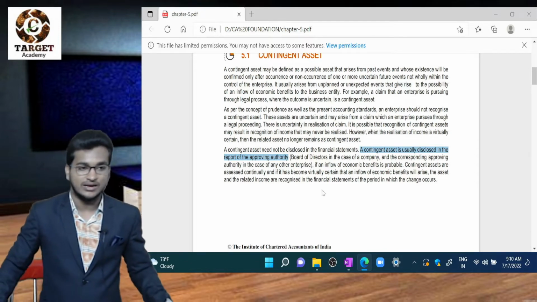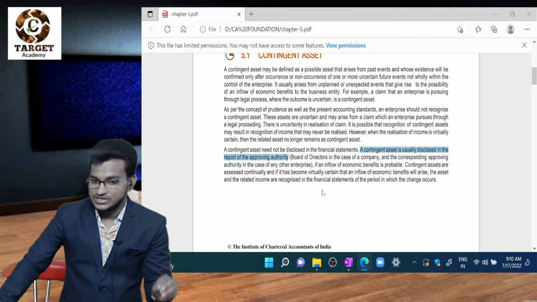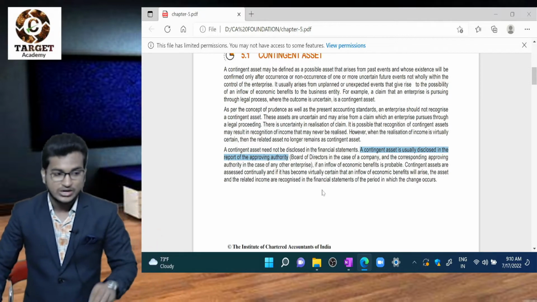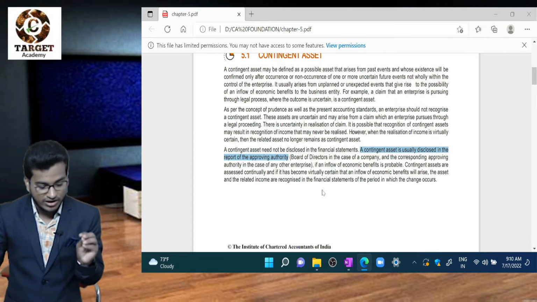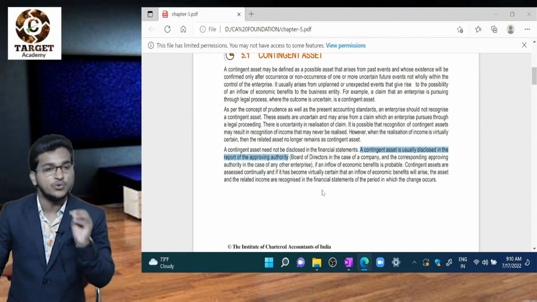Generally, we can say a contingent asset should be disclosed in the report of the approving authority.